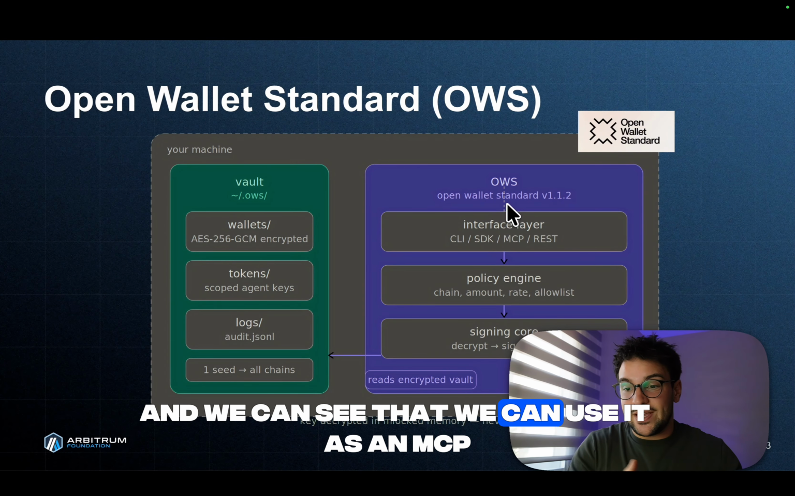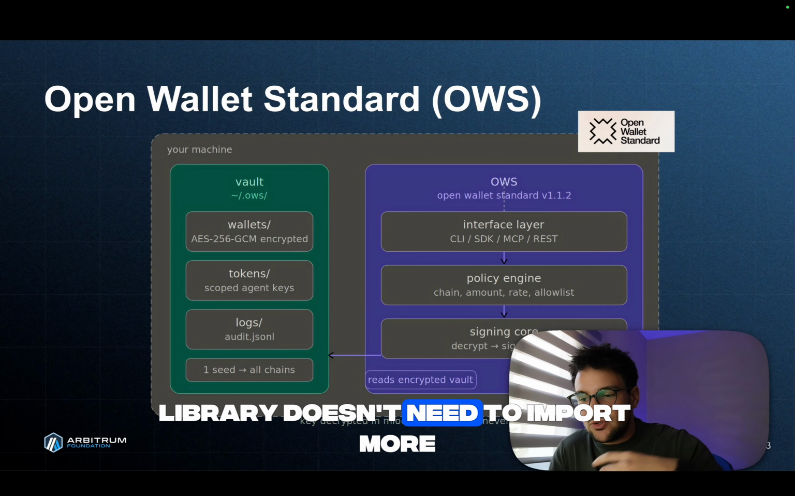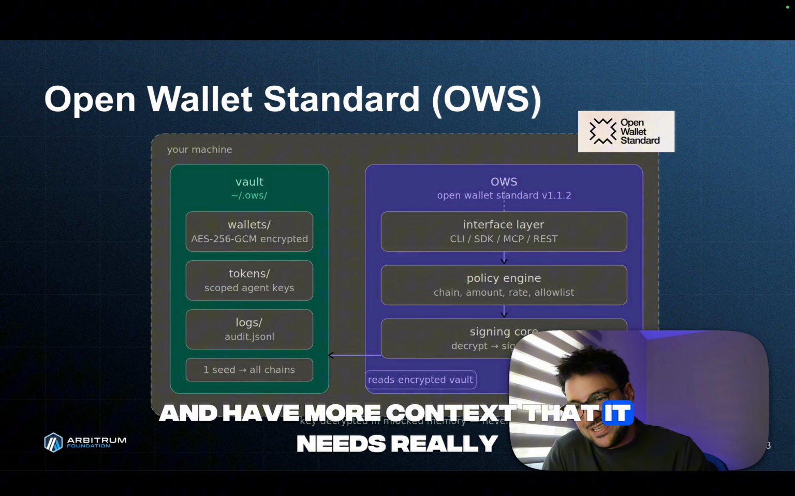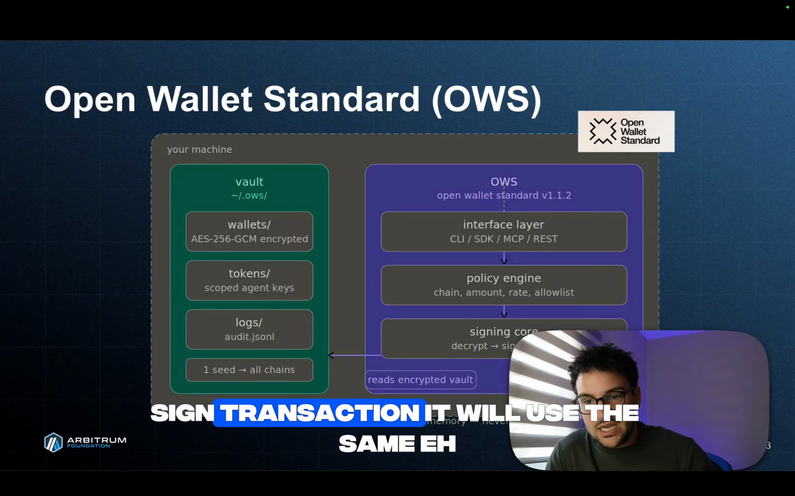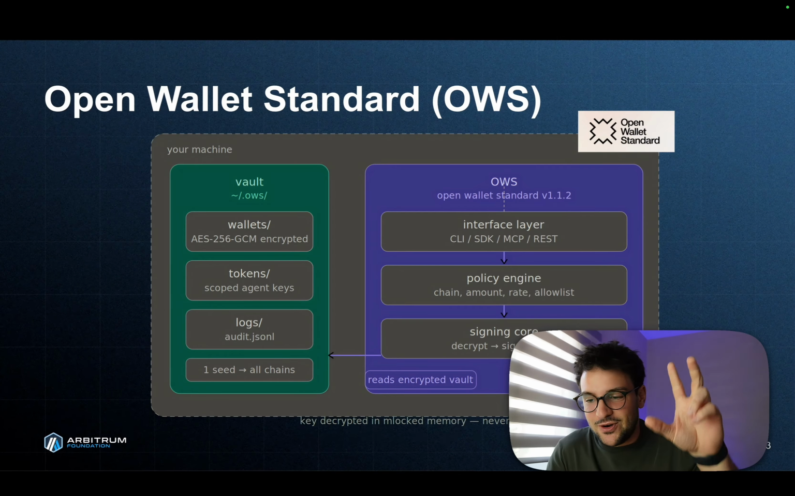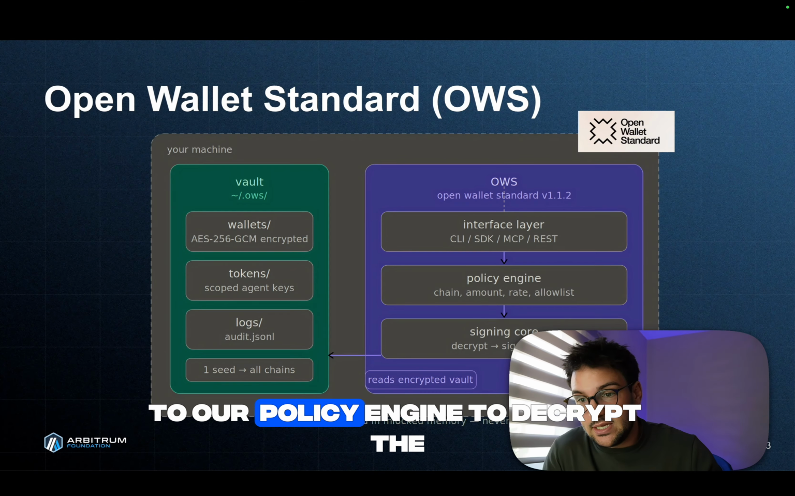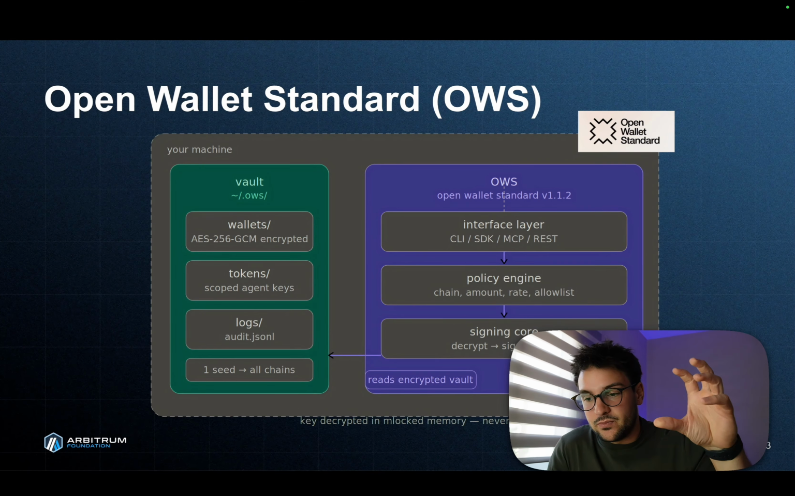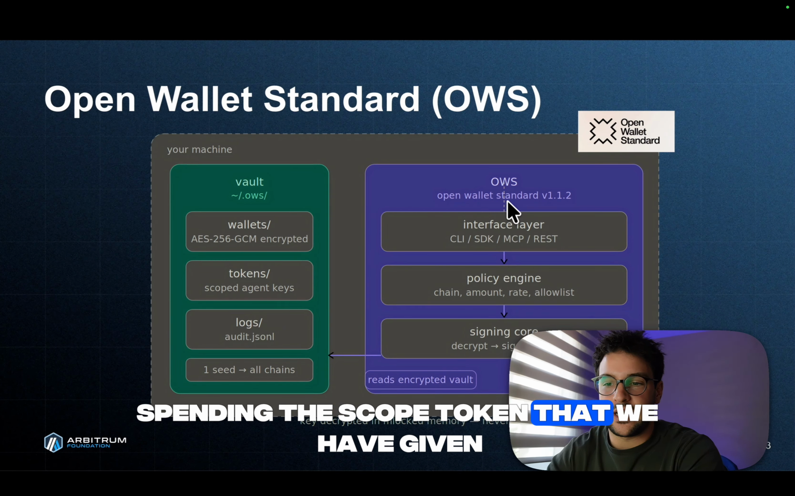And we can see that we can use it as an MCP, as an SDK, but very important to know that we can use it as well through CLI. That means the agent doesn't need to call any signing library or import more and have more context than it really needs. It will just run a command like sign transaction, using the same ticket or scope token that we have given. Then it will ask our policy engine to decrypt the master passphrase, let's say, and sign that transaction and get it back, pending the scope token that we have given.